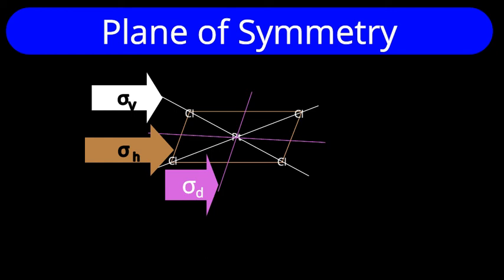It means in one category of C2 axes, two C2 axes are along chlorine, platinum, chlorine. And the other kind of C2 axes pass only through the platinum and lie in between two chlorines, or chloride ions as ligands.